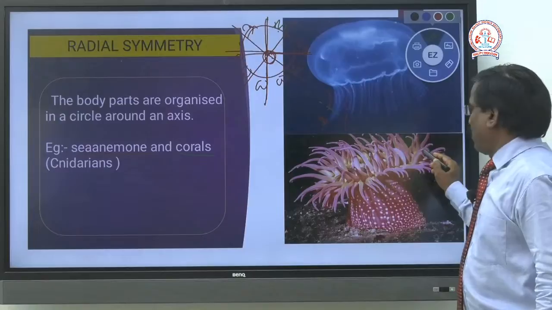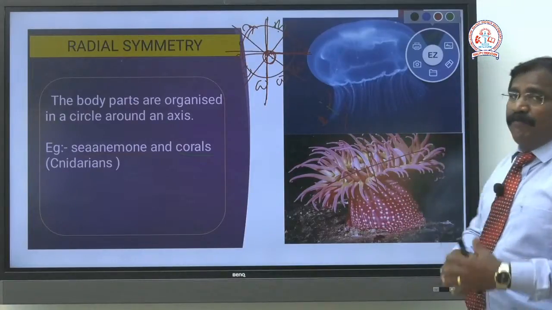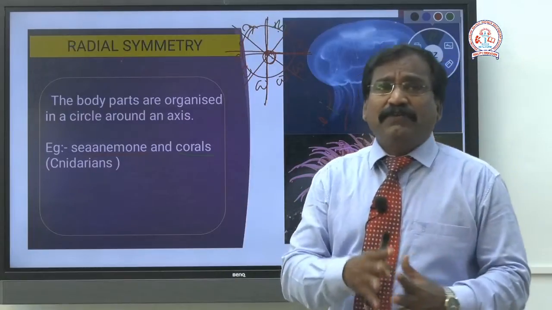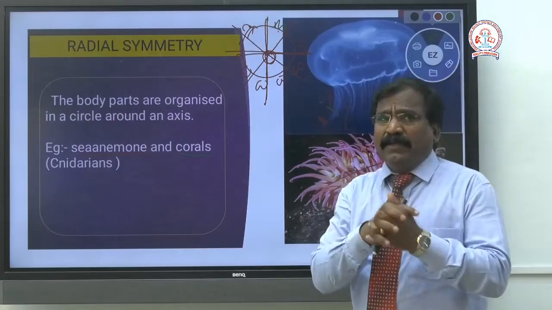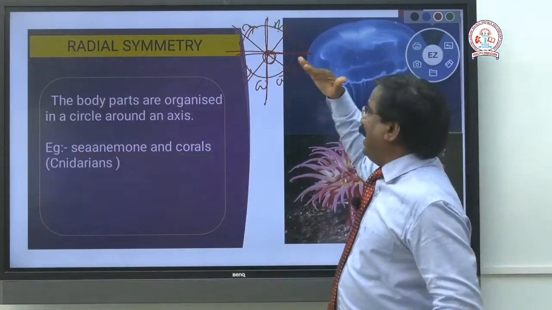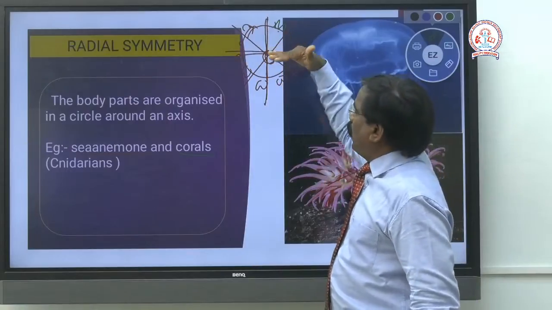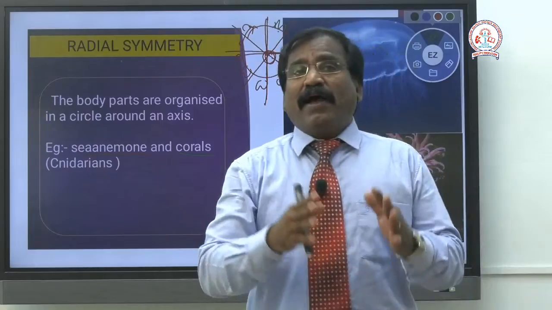See here what I said: at any plane you can get two identical halves. What you should keep in mind is that at one more plane, plane meaning the angle of cutting, we can get two identical halves.